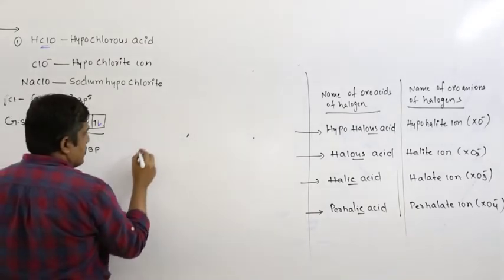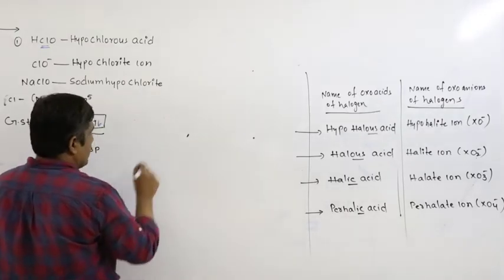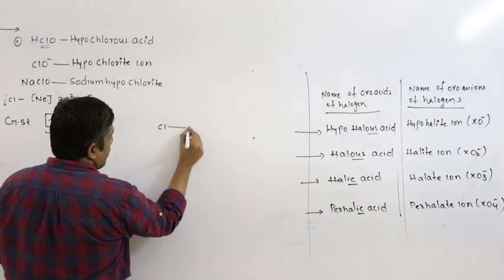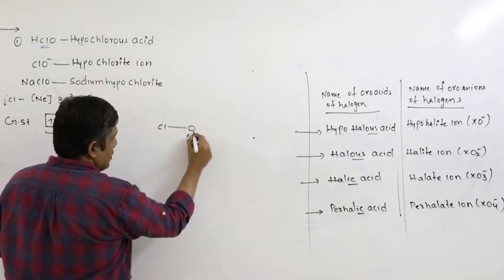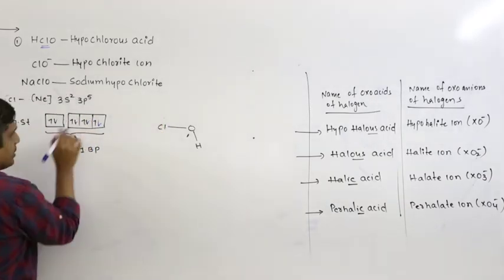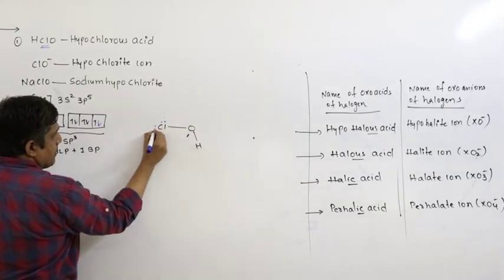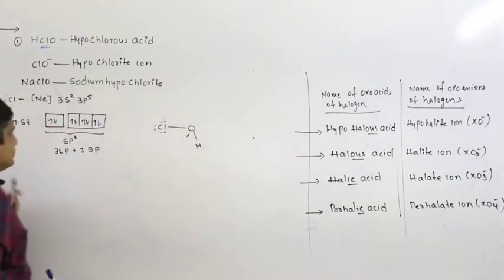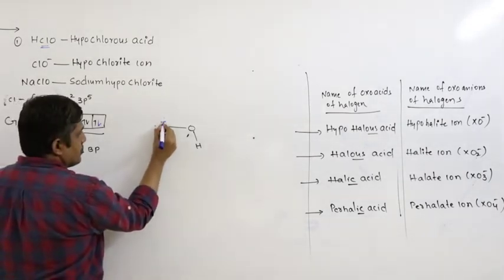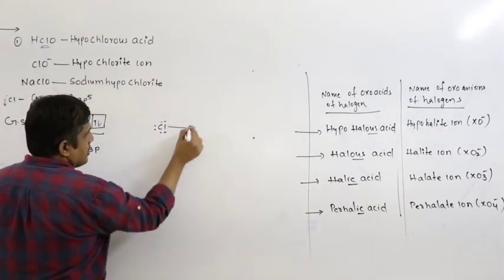So if I write the structure, chlorine, this is oxygen, this is hydrogen. So we have 3 lone pairs, 1, 2, 3. So chlorine undergoes sp3 hybridization. Of course, oxygen also undergoes sp3 hybridization. It has 2 lone pairs.